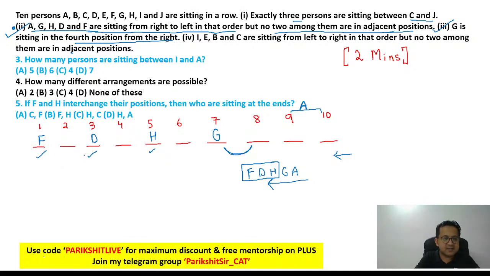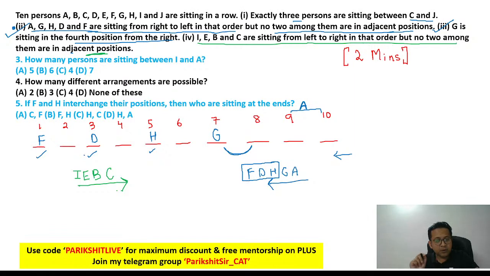Let's continue. Let me use a different color. Statement 4 is saying I, E, B, C are sitting from left to right in that order, but no two among them are adjacent. Adjacent means next to each other. So what is it? I, E, B, C, left to right in that order, but none of them are adjacent. Now think about it. Where will you put them? I, E, B, C, D are sitting from left to right in that order, but no two are adjacent. Now think about it. Where can we put them?